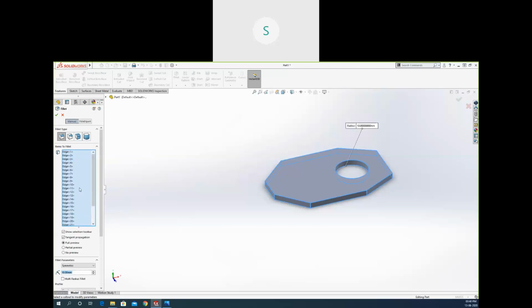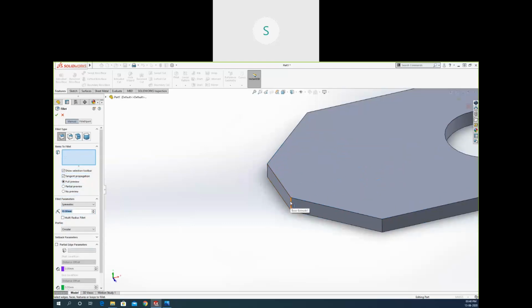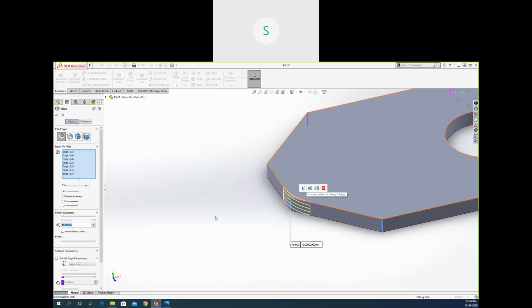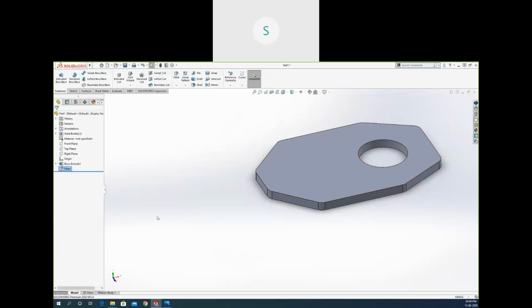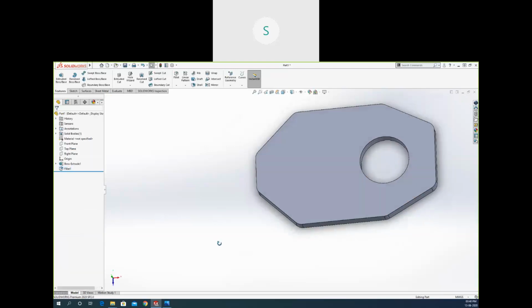Right now, I just need some other type. I just want to select this edge, and I need to select all the edges associated to that, meaning all the vertical edges. So we have some different options here. I can just click here and all the edges will be selected. I have to just specify the distance or the radius. So the radius for the fillet is 3. Just go to the radius, select that, click OK. So this is the very simple option.